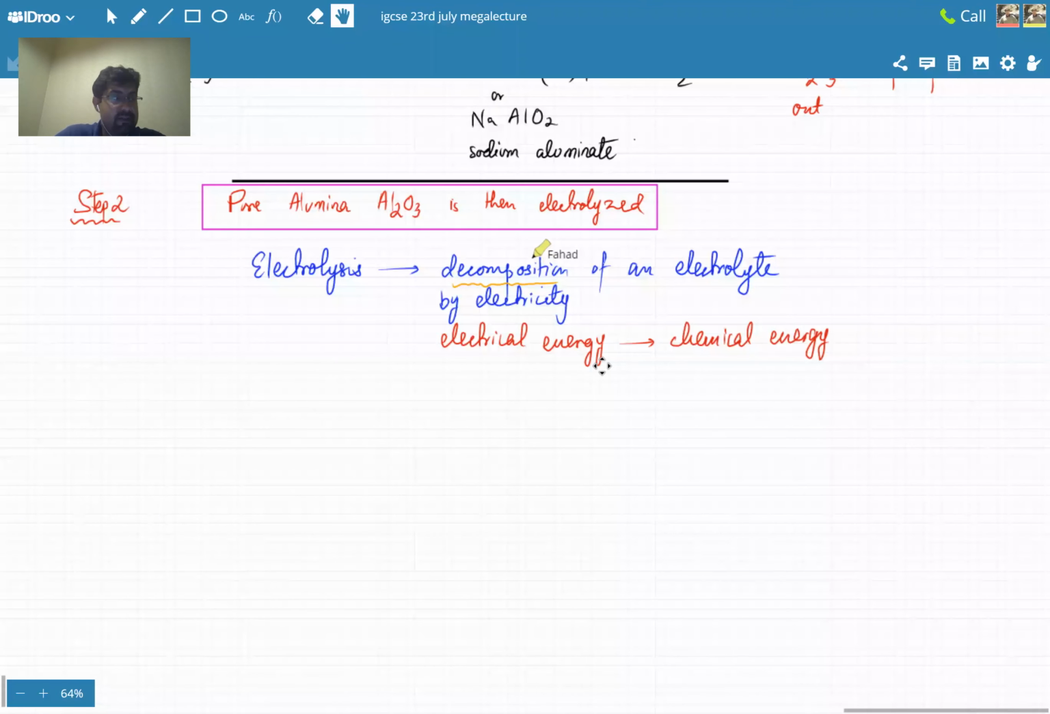That's not electrolysis, because there's no breaking down happening. Take a copper wire and pass electricity through it, nothing happens to it. So that is not electrolysis. Electrolysis is when you pass current through something and the whole thing completely breaks down.